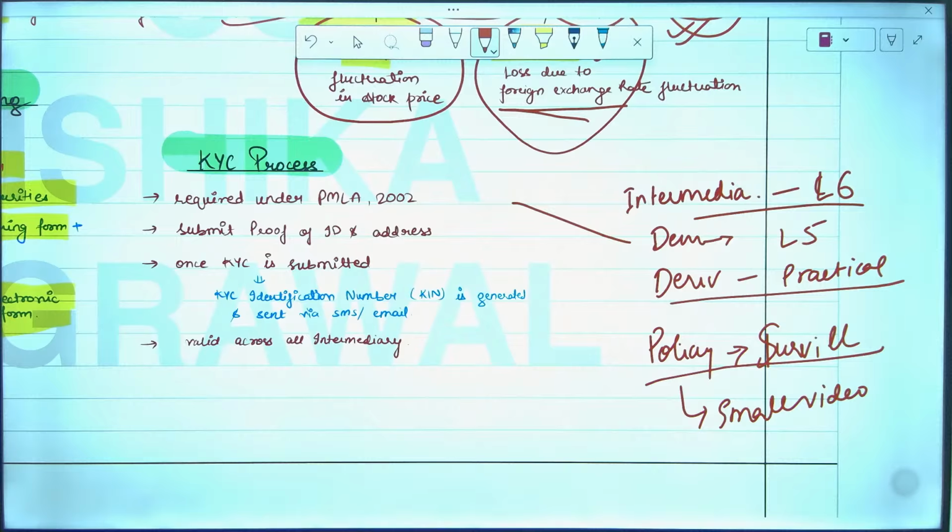I think the rest of the topics are done. You can let me know if any topic is missed from this particular lesson. I think all the topics are done, apart from those topics which are already covered in other lessons. Okay, are we good? How are we feeling? So basically, we are majorly done with our lesson 2 revision.